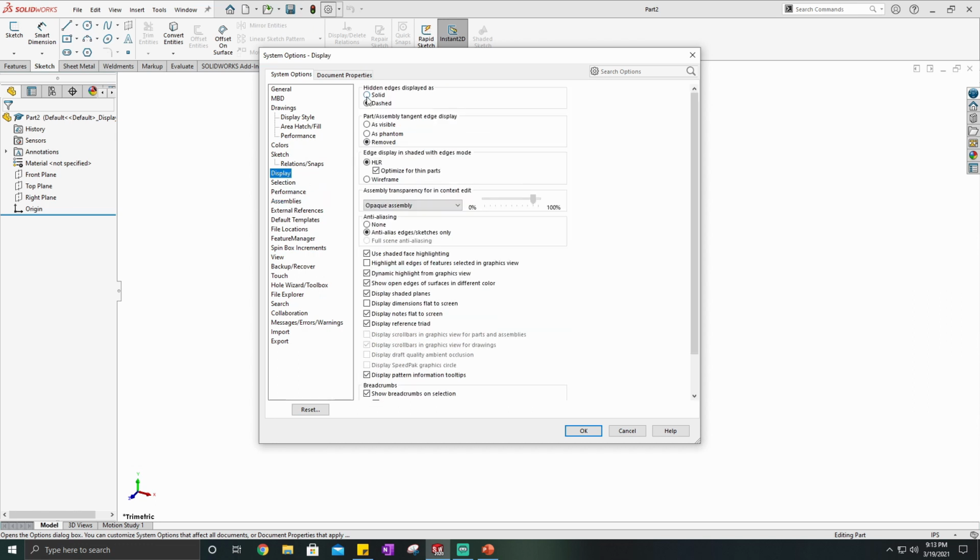Under display here, some other settings you might want to change. So hidden edges I have displayed as dashed. I'll explain more what those mean later. Tangent edge display I have removed. And so I'll show you a little bit. You might notice that when I'm talking about it, and I'll make sure to mention it as well. But those I keep removed just because it makes it a little bit easier to see. This is a personal preference. You can play with these settings later or even look some of them up. I don't even fully know what they all mean, but that's just to get started. So this is your option settings.